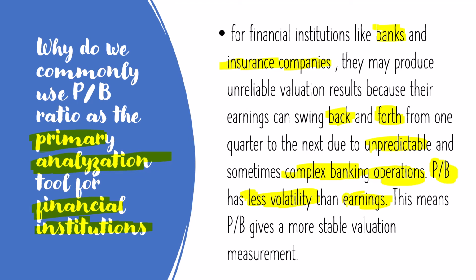As for financial institutions like banks, insurance companies, NBFC, that stands for non-banking financial companies, and mutual funds groups, their earnings are based upon the market sentiments. If the market sentiments are good, then their investment money would yield them good returns. If the market sentiments are not quite good, then the results for earnings may vary. So that is why we commonly use PB ratio as the primary analyzation tool for getting a stable valuation. And that's all for the session. I hope you understand in detail about the PB ratio, which is an essential factor in the fundamental analysis.